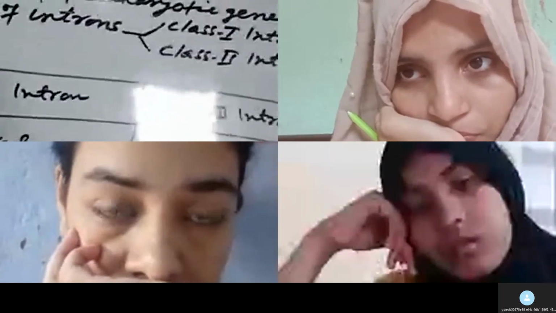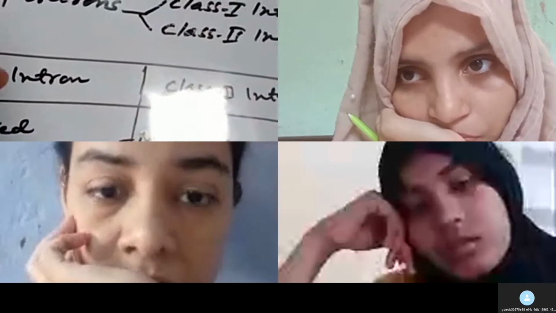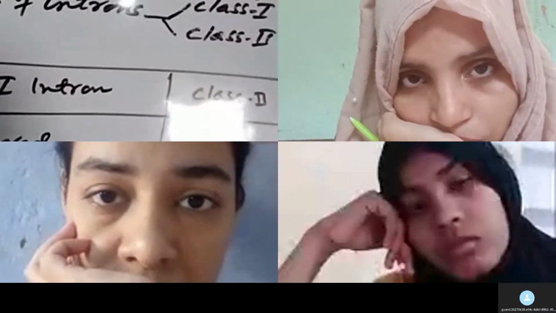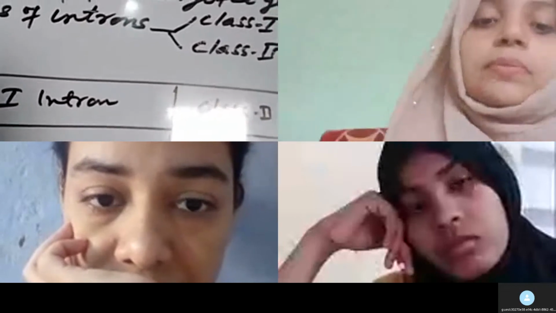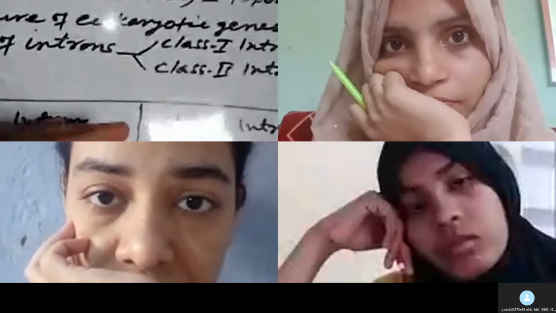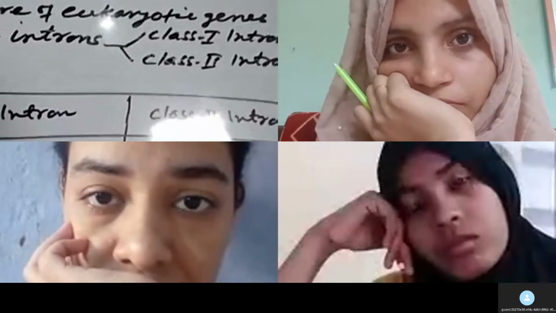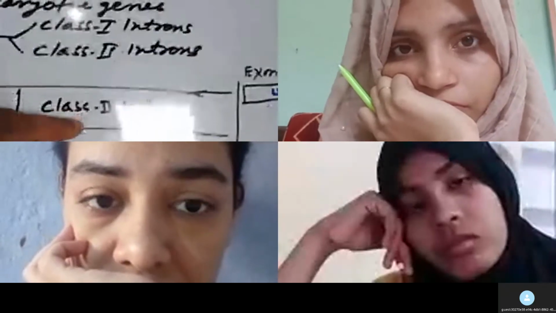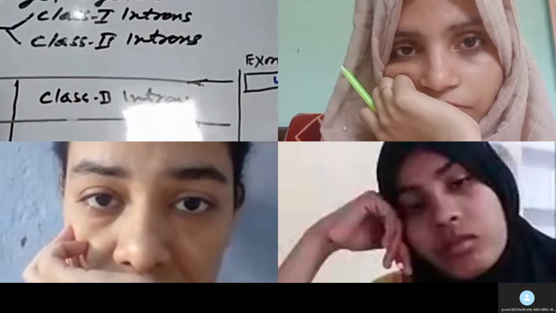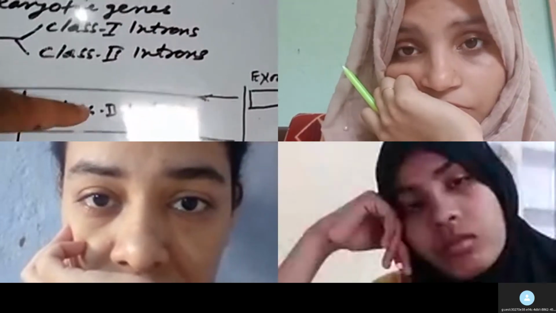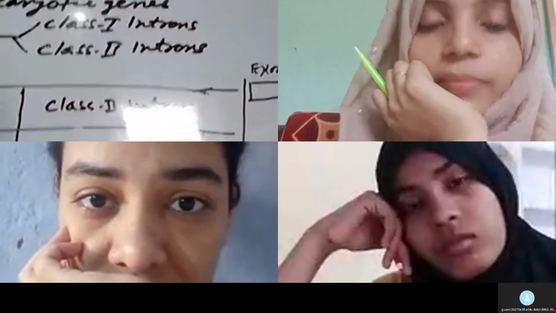So then the introns, in case of class 1 introns, the sequence of nucleotides forming the introns remains conserved, whereas the sequence of nucleotides which form the class 2 introns is not conserved.